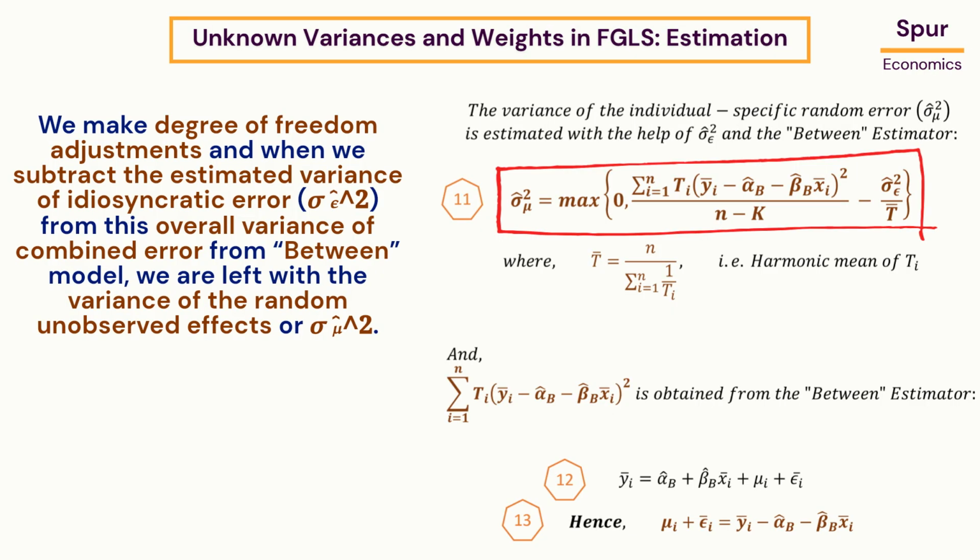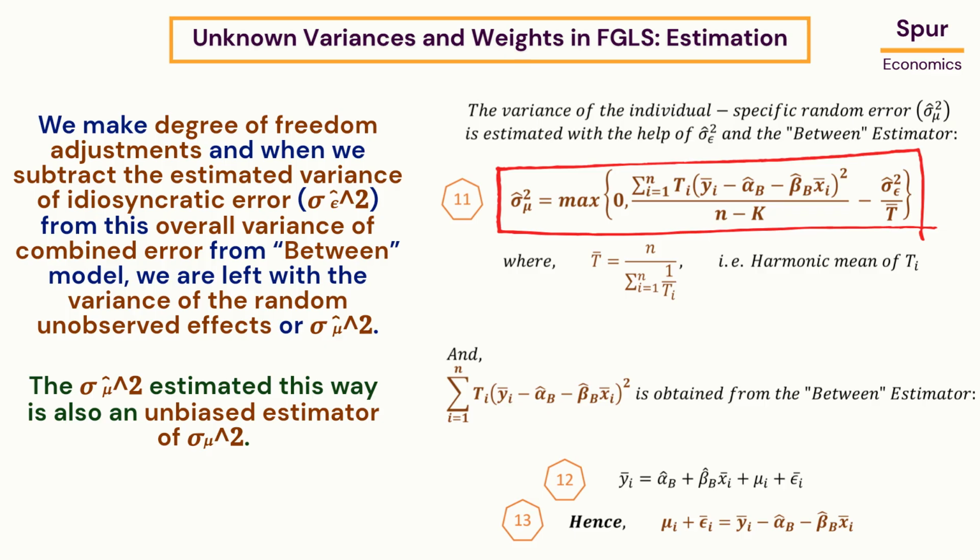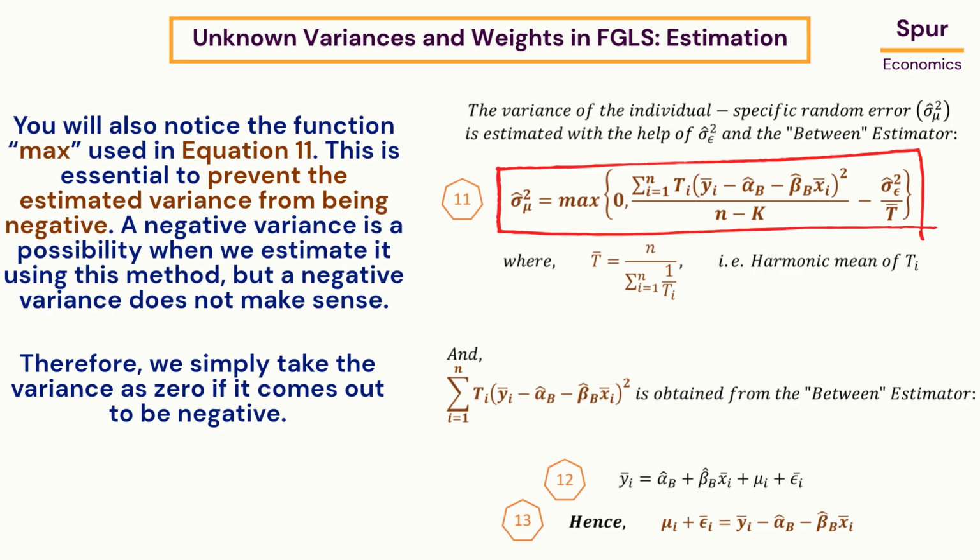We make degree of freedom adjustments, and when we subtract the estimated variance of the idiosyncratic error from this overall variance of the combined error from the between model, we are left with the variance of the random unobserved effects, or sigma mu square cap. The sigma mu square cap estimated this way is also an unbiased estimator of sigma mu square. You will also notice the function max used in equation 11. This is essential to prevent the estimated variance from being negative. A negative variance is a possibility when we estimate it using this method, but a negative variance does not make sense. Therefore, we simply take the variance as 0 if it comes out to be negative.